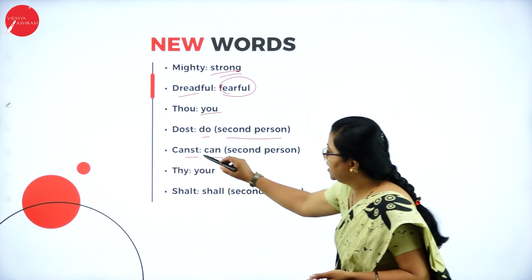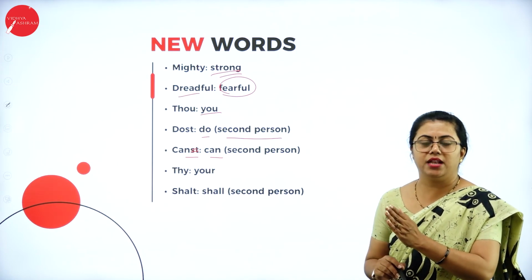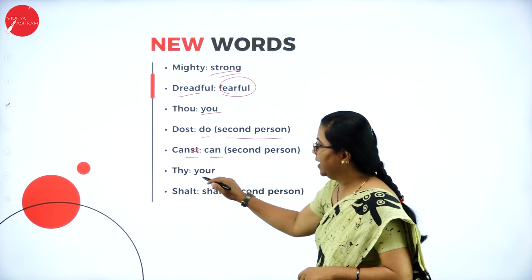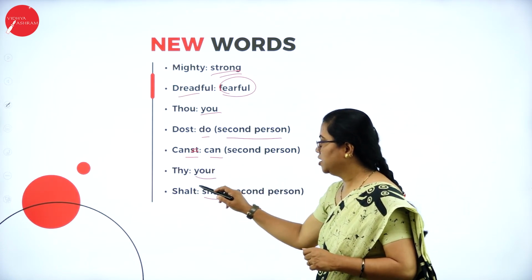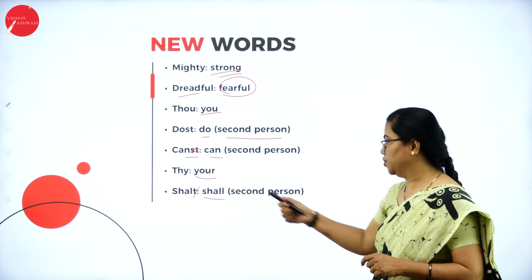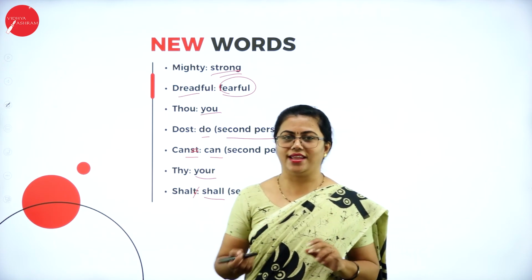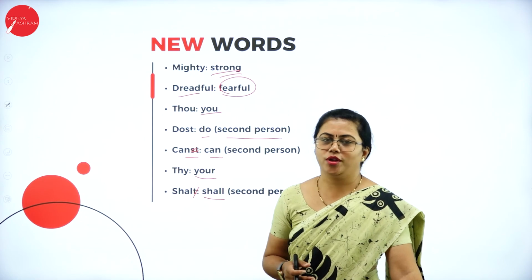Canst is can. You just need to eliminate these endings, like thinkst, where we eliminated the st and saw that it is think only. So this is can. Then thy is yours, I already told you before, then shalt is shall. So remove this t and then you can use this. To understand Old English is a little difficult, a little cranky you feel, but if you understand, it is one of the most wonderful languages that you are going to understand.